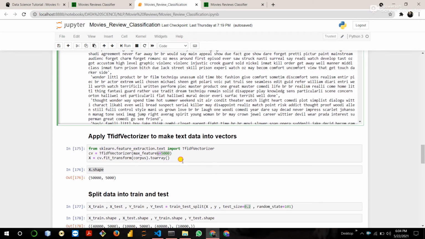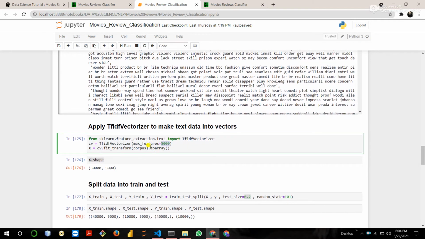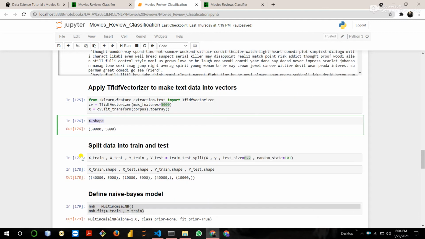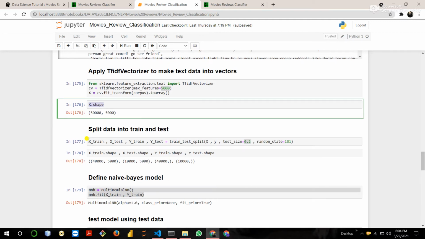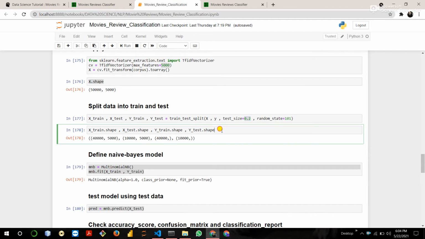Then apply the TF-IDF vectorizer to convert the text data into vectors. Here I use 5000 max features, so it converts into 5000 vectors. So x dot shape. Then split the data into training and testing: 80% is the training data and 20% is the testing data. Then check the shape of x-train, y-train, x-test, y-test.